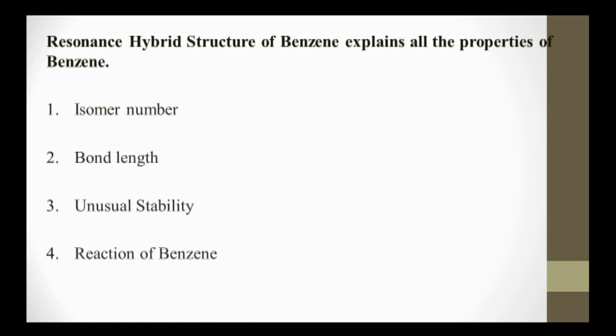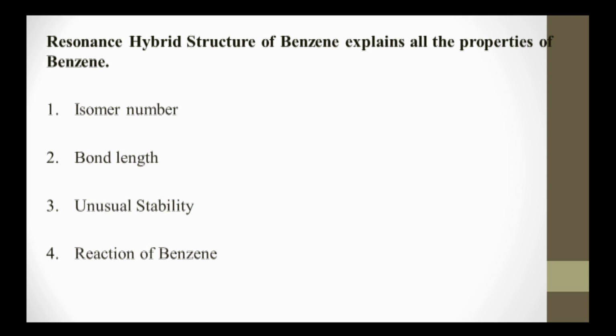Second, bond length. According to the resonance hybrid structure, benzene contains no true carbon-carbon double bond or single bond. In other words, all the carbon bonds in benzene are equivalent and are intermediate between single and double bonds.